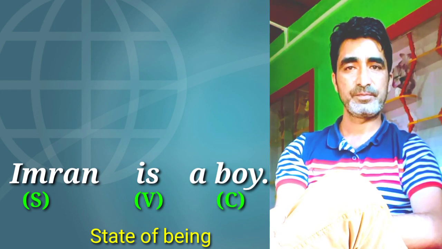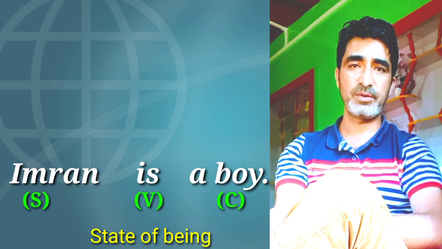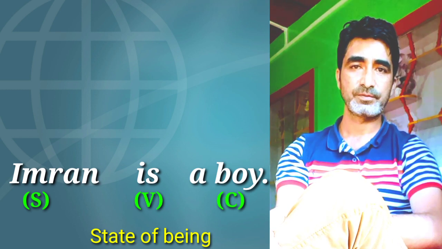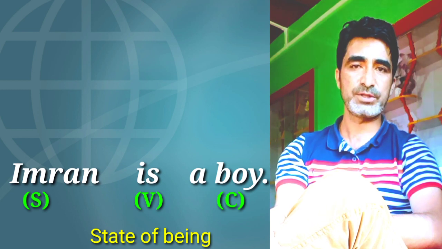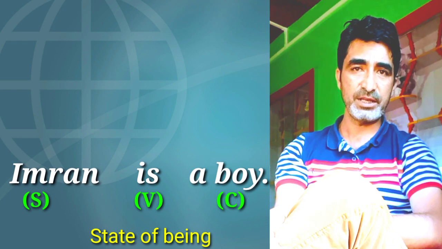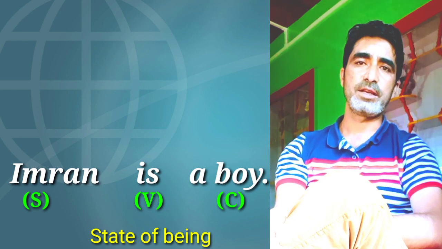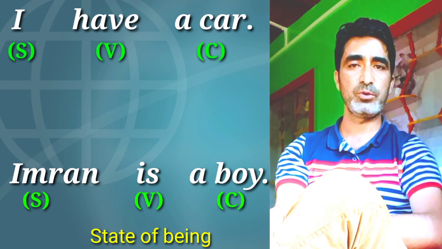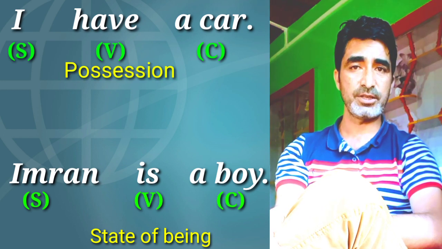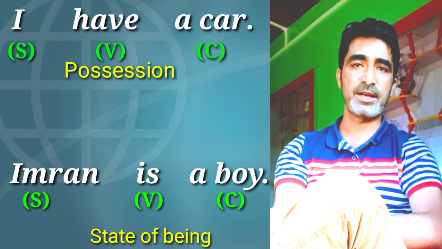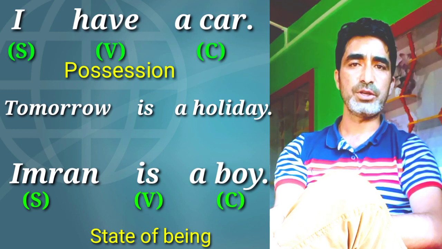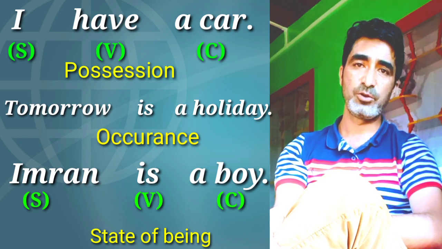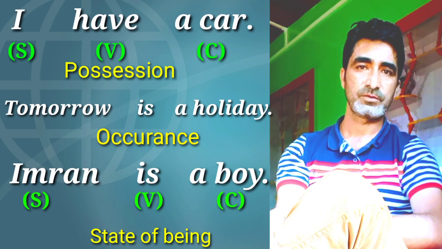This implies that a verb is not always an action denoting word. As in the case of the above sentence, the verb is denotes state of being. Likewise, in the sentence I have a car, the verb have denotes possession, and once again the verb is in the sentence tomorrow is a holiday denotes an occurrence.